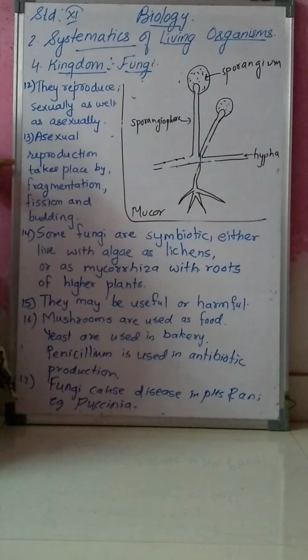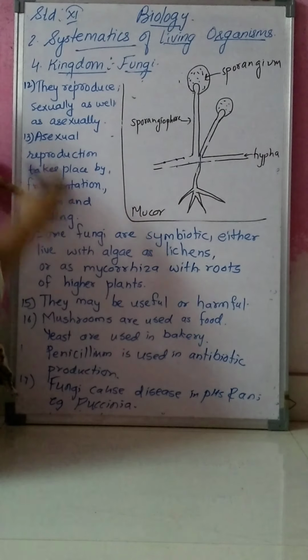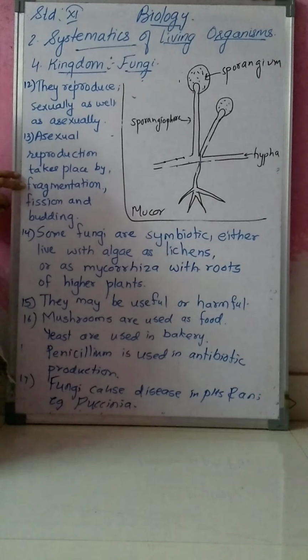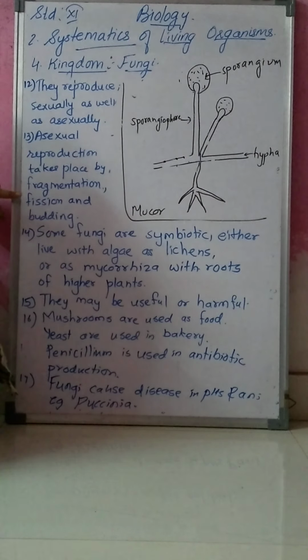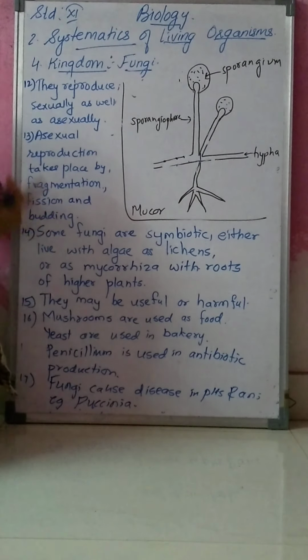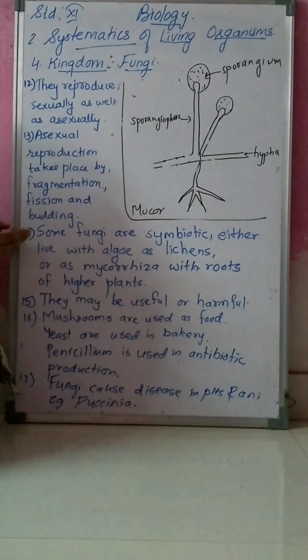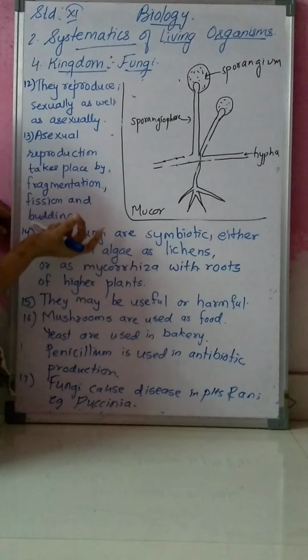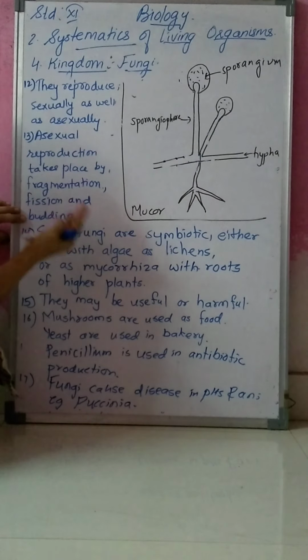Whereas asexual reproduction takes place by fragmentation. The body is divided into fragments, it is cut into fragments, and every fragment lives as a single individual; that is known as fragmentation. Then next is binary fission and budding. Binary fission means one cell is divided into two. And in budding, a bud comes out from the same organism, and this bud lives as an independent fungus.